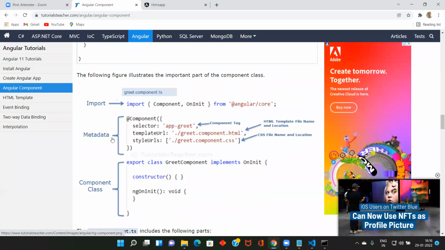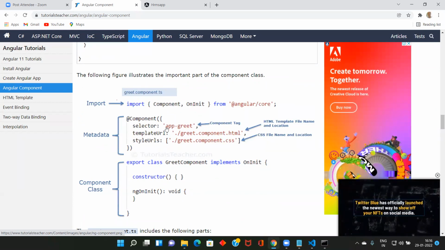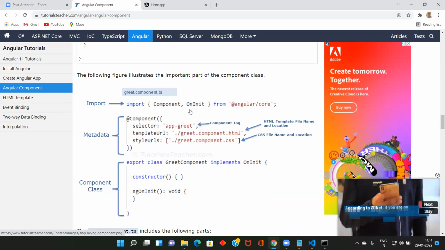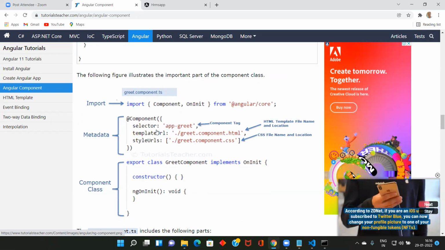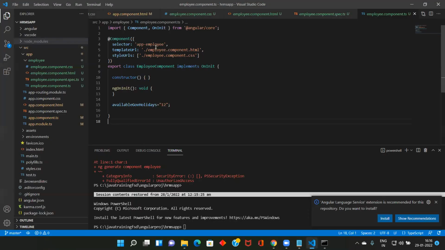You can read all the things here; much more detailed explanation is given. If you want to use an Angular component, which is nothing but a combination of HTML, class, and metadata, how do we use it? We should use a tag. This tag can be anything, whatever tag name. In HTML, we have paragraph tag, anchor tag, div tag. Same way here, we are creating our own tag. It can be anything you are going to use.